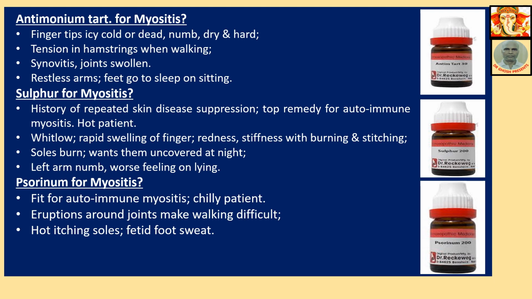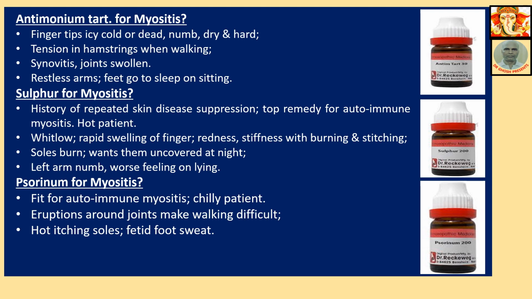Whitlow, rapid swelling of finger, redness, stiffness with burning and stitching. Soles burn, wants them uncovered at night. Left arm numb, worse on lying. This medicine is our sheet anchor for any type of autoimmune disease, for fighting autoimmune disease.